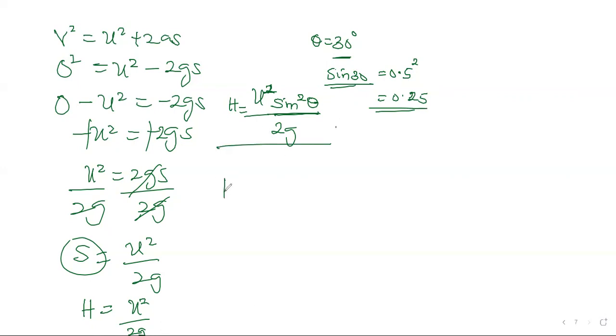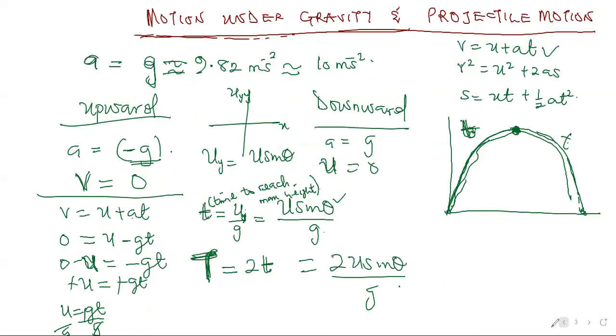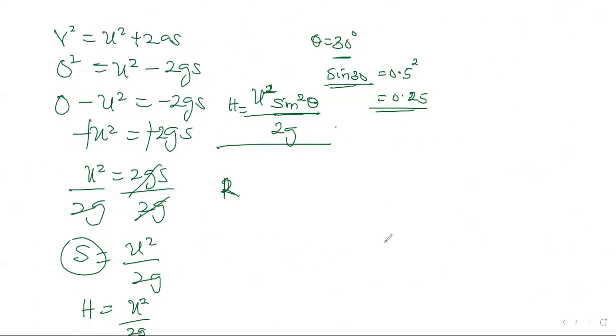Let me quickly give you the range. When we are talking about range, the horizontal distance from here to this place, from this side to this side, that's the horizontal range. And the formula is u squared sine 2 theta over g. We are not going to prove how we got that. U squared sine 2 theta over g.